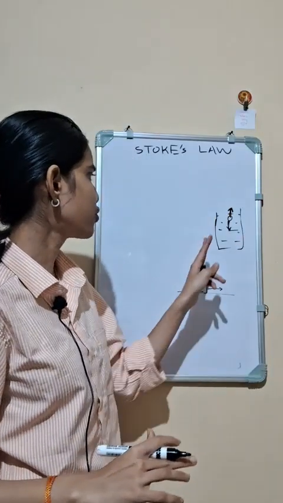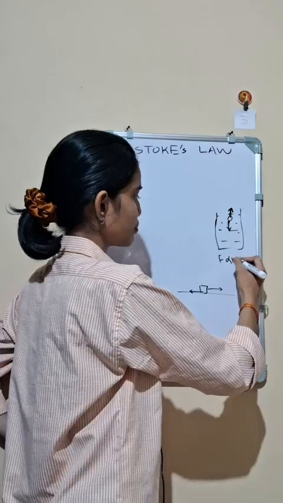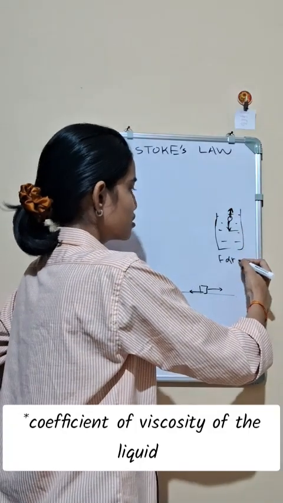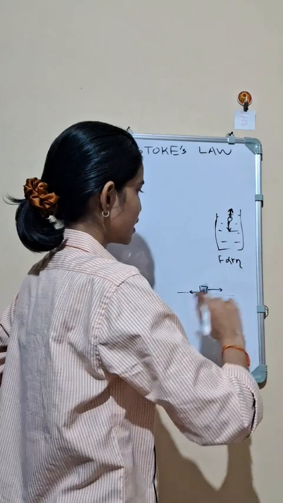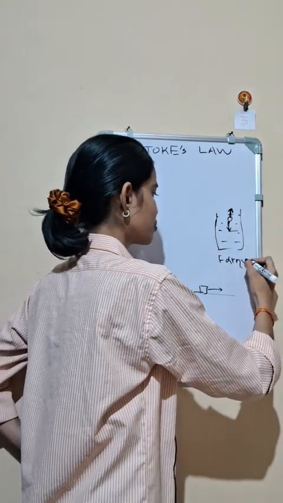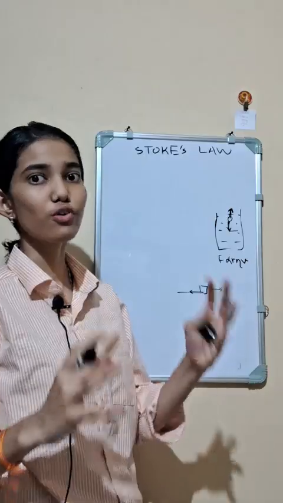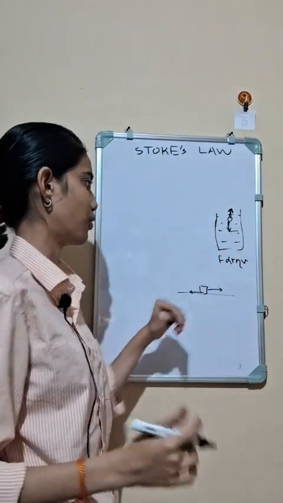So this force is directly proportional to the radius of the body and the density of the liquid, and another thing that is really very critical, that is the velocity of this body. It means the force will increase with an increase in velocity of the body.